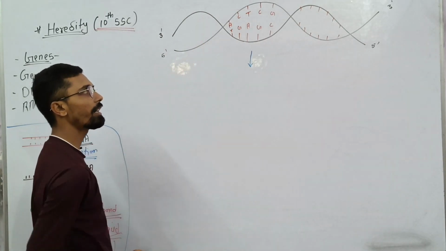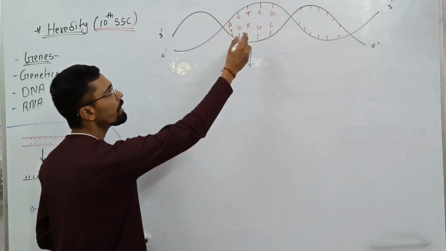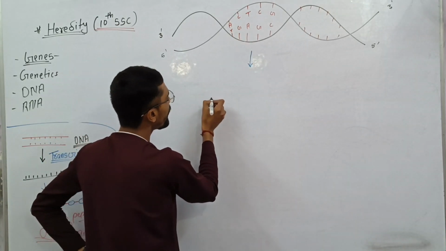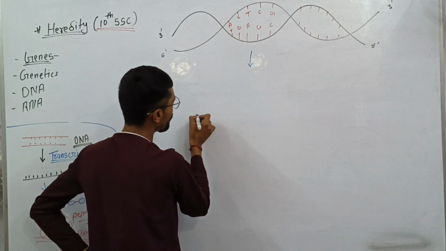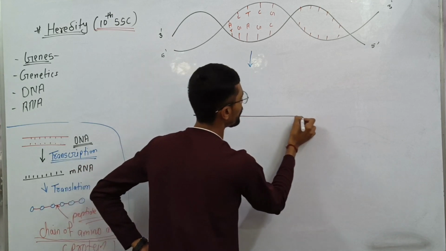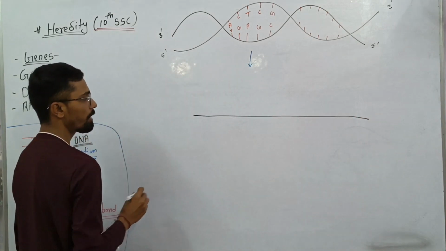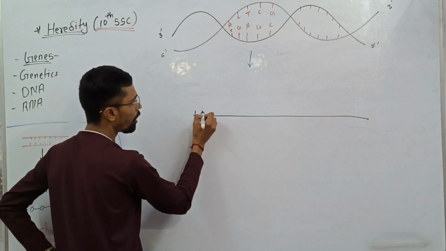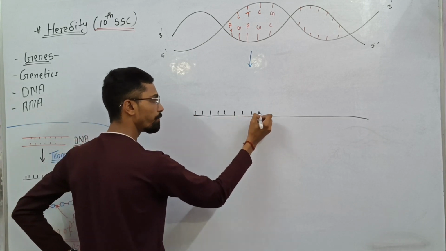Here we will see how DNA codes for protein. DNA is double stranded, and this DNA forms an mRNA. If I draw the structure of an RNA, it is single stranded.